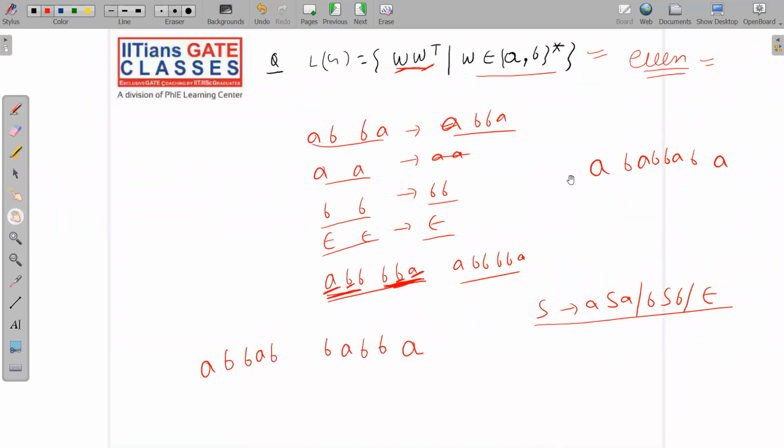If you are not able to follow, then please rewind the video and watch it again. I have said this many times. Now in A, S will be replaced with BB. Now S will be replaced with AA. Now again S will be replaced with BB, and so on. So I think you have got the idea. Okay, this is even palindrome.